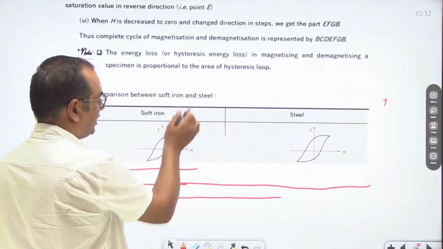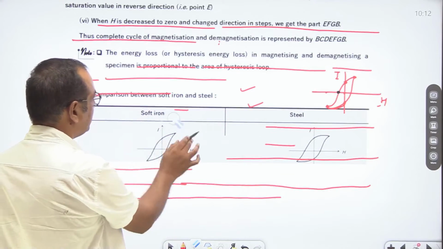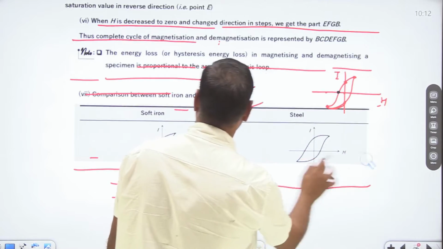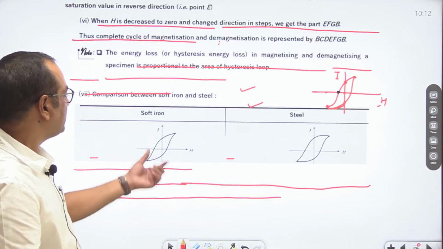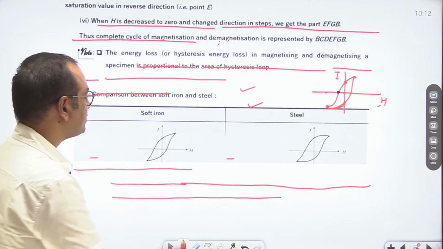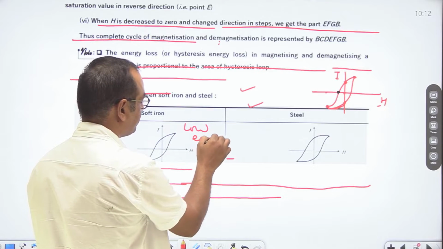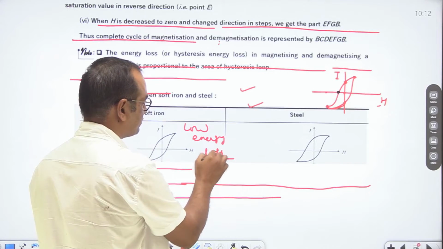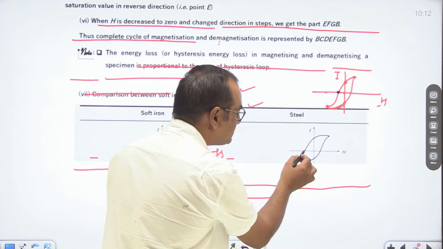So if we compare the hysteresis curve for soft iron and steel, in the case of soft iron, this hysteresis curve is small. It means low energy loss. And in the case of steel, the area is large because its coercivity is large.